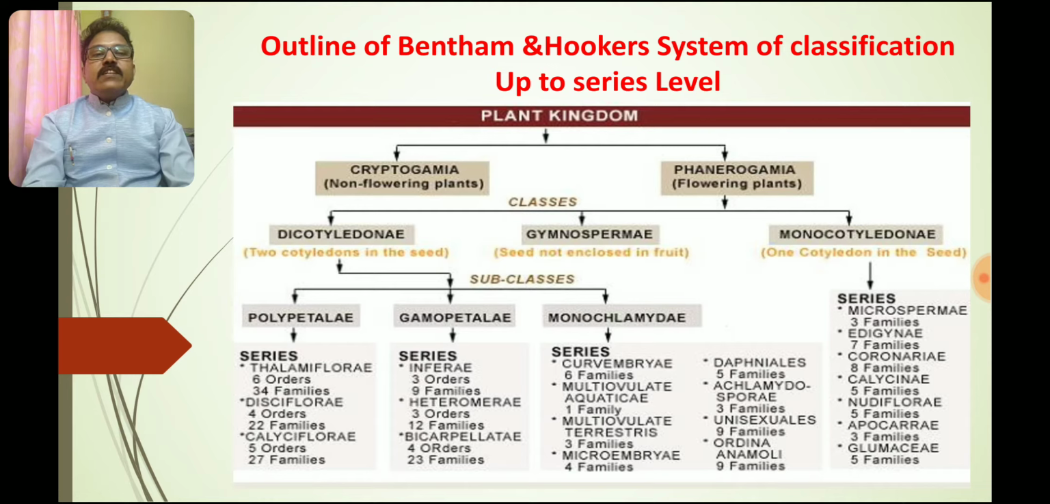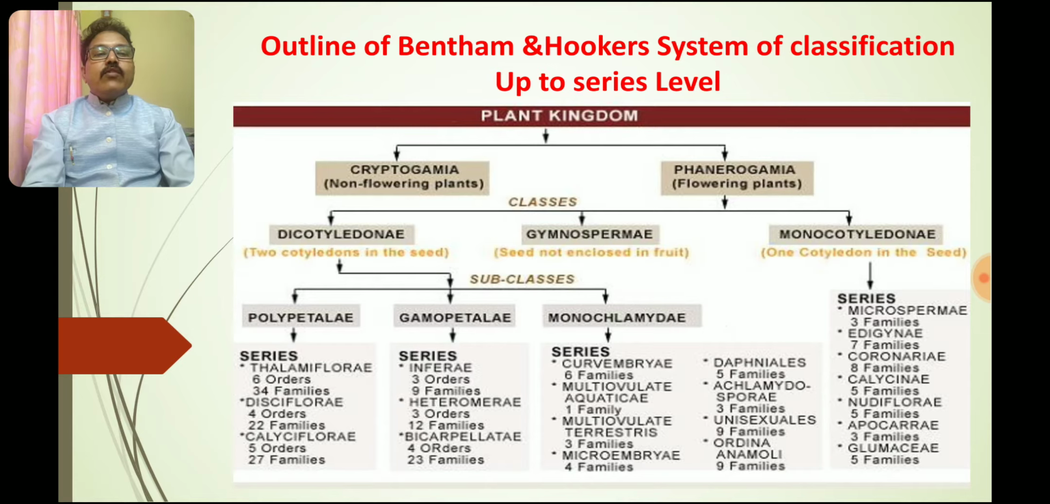There are 3 different series, Thalamiflorae, Disciflorae and Calyciflorae, which later have different orders: Thalamiflorae having 6 orders with 34 families, Disciflorae having 4 orders with 22 families, Calyciflorae having 6 orders with 27 families. So in Polypetalae, where the petals are free, it is divided into 3 different series with families and orders.